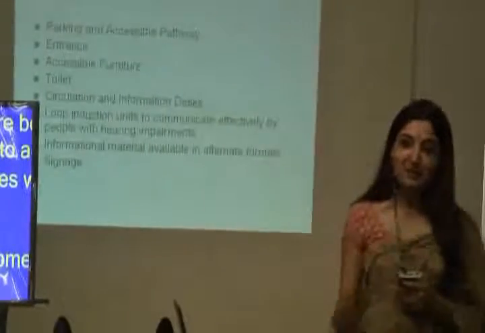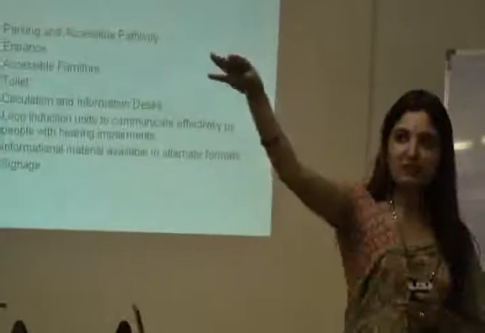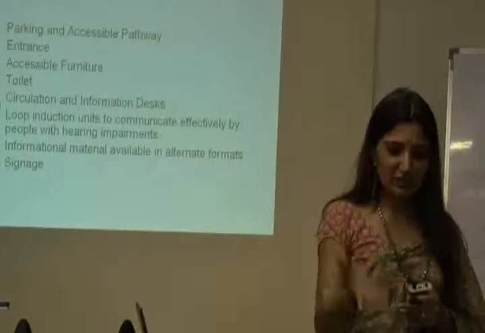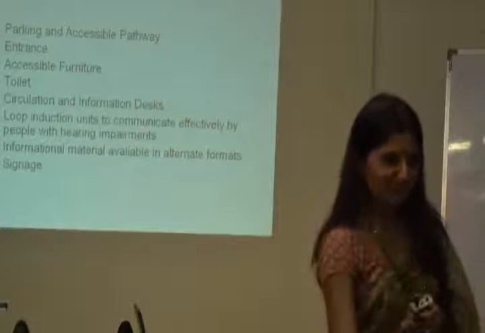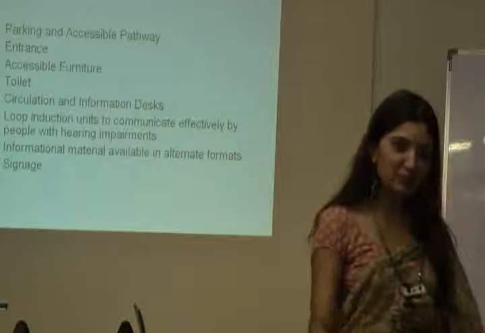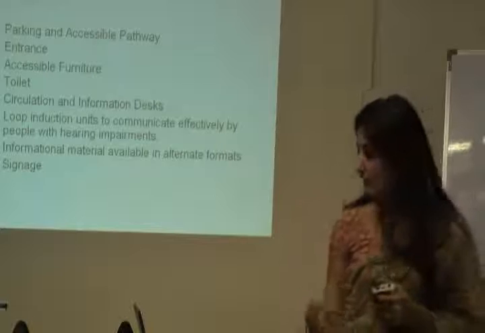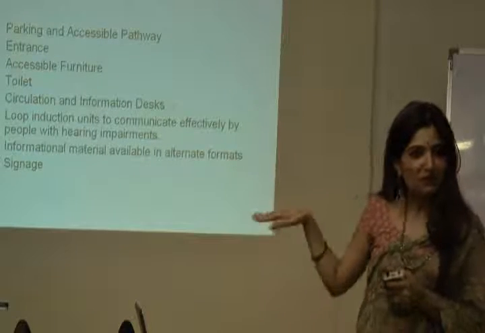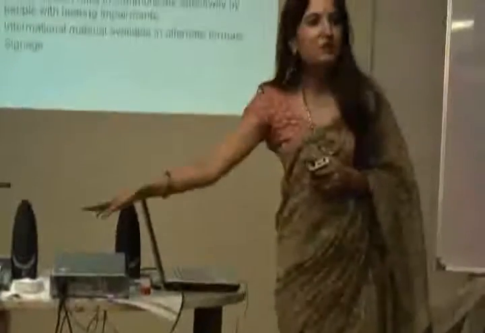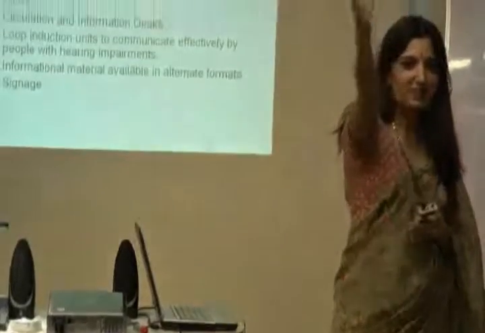Accessible furniture. I remember going to Xavier's library as a student, and the librarian used to be up there, and I'm relatively short, and I used to be down there, and I could just imagine a wheelchair user who would really be down somewhere there. You can't even see the person, right? So when we do the conference, what we always tell people is, let's have one table which is of this height and one which is higher. Just one part of it can be a lower height so that you can service somebody, because you don't want to be talking to somebody that you can't see.